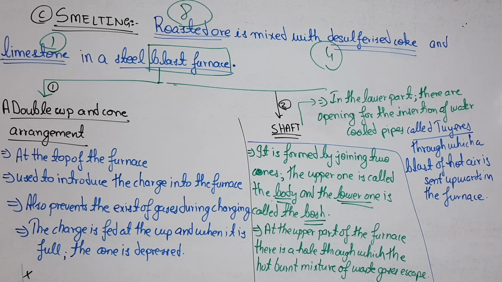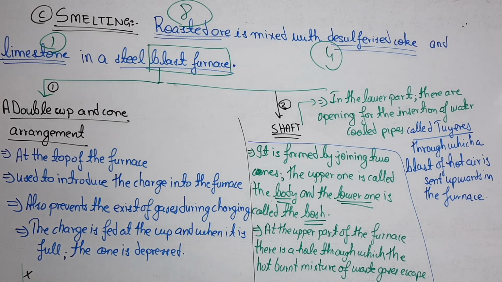So the temperature near the top of the furnace is around 523 Kelvin, while at the bottom it is 2170 Kelvin. Just imagine the heat inside this blast furnace. In Hindi, we would say it is like a furnace. Okay, so let's come to the details of the blast furnace.